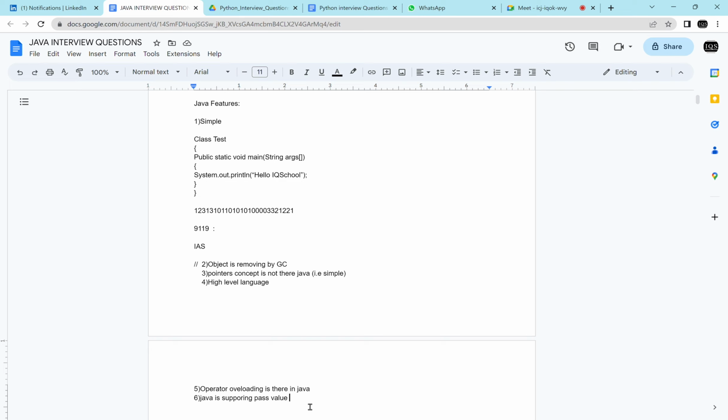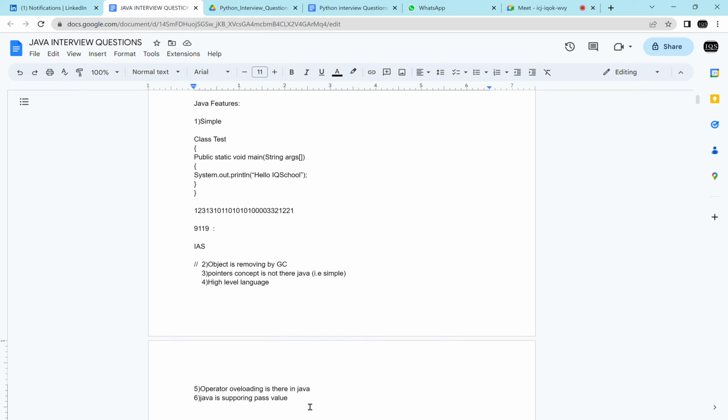That is the reason they have removed it in Java. Whatever difficulty is there, if it is removed, then you can automatically say it is simple. And also, to write and read a Java program, we are not using some other programming language. We already know one generic, universal language, the English language. That is the reason Java is simple.